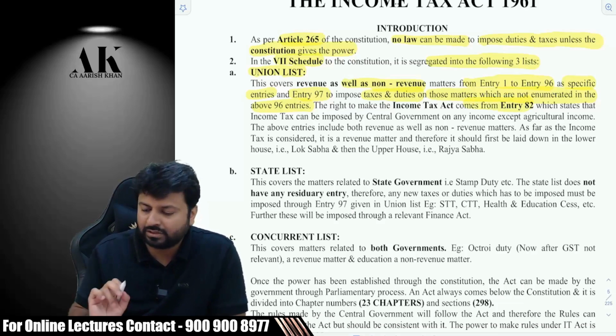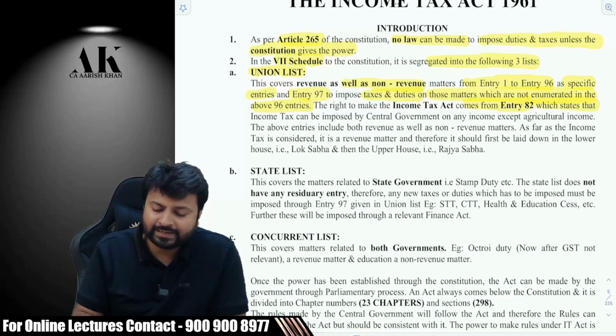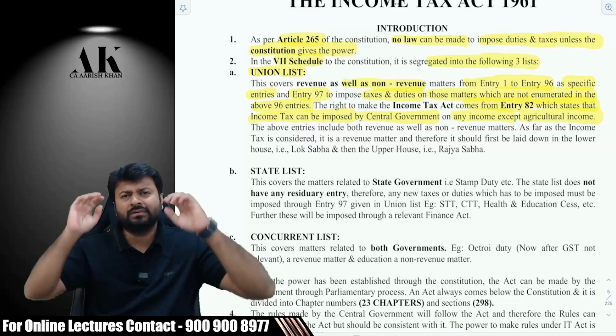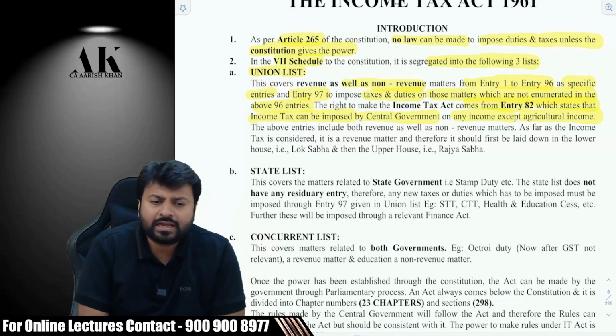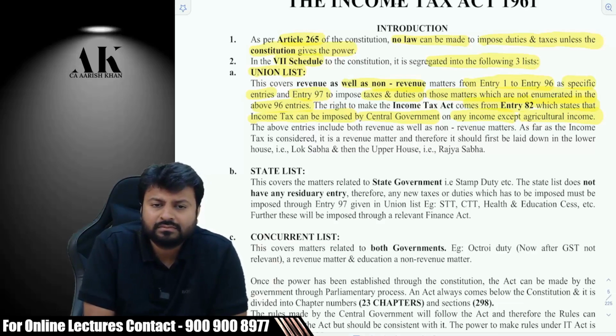This is something which we need to remember, which states that income tax can be imposed by the central government on any income except the agricultural income, okay? Now, I have a question for you all. Central government does not have a power to impose tax on agricultural income. Can state government impose if they want to? Please say. The answer is yes.